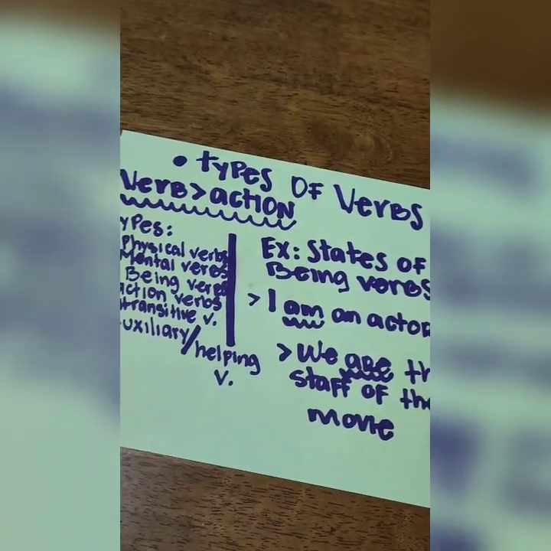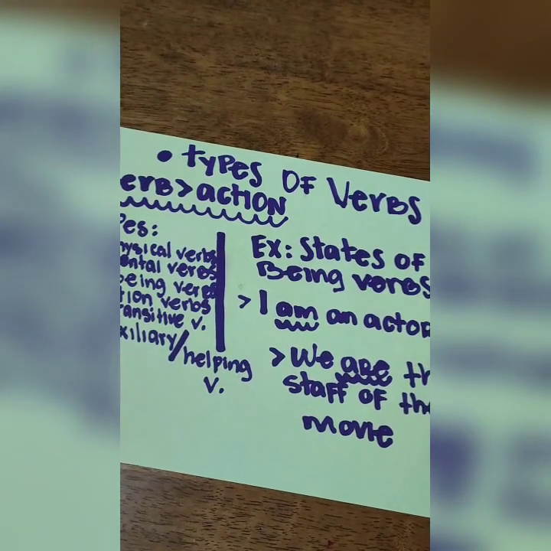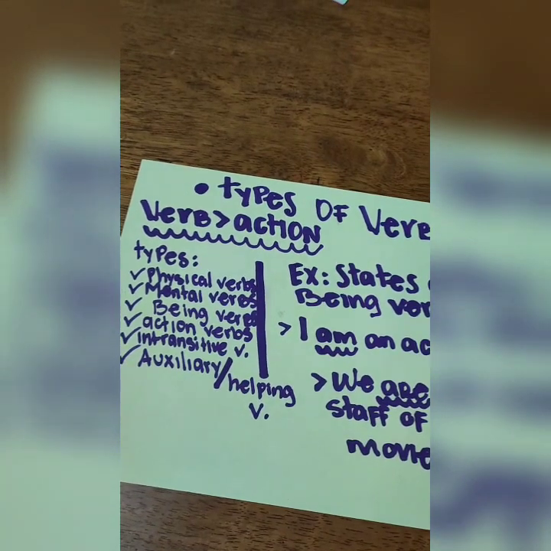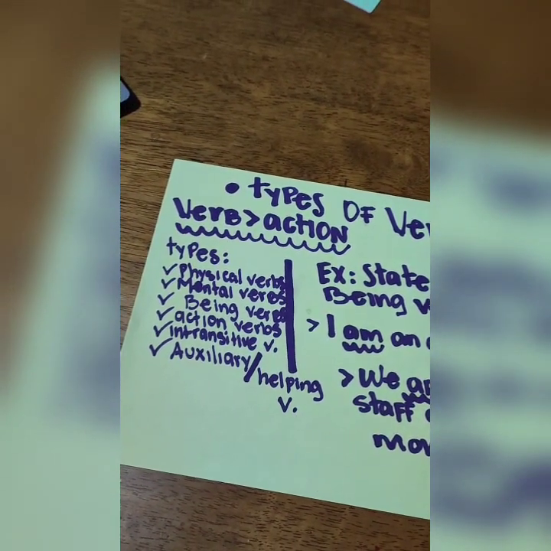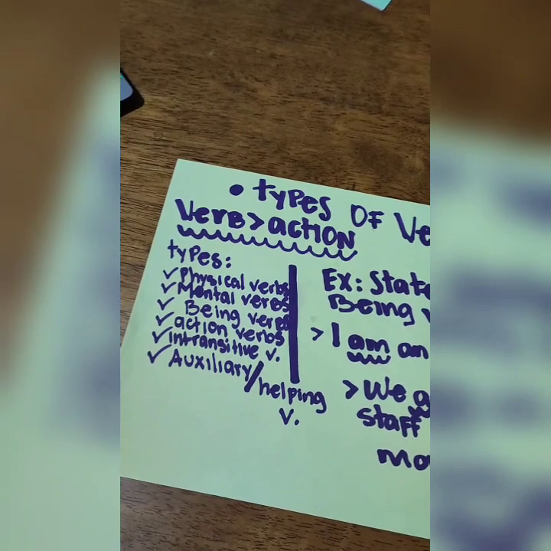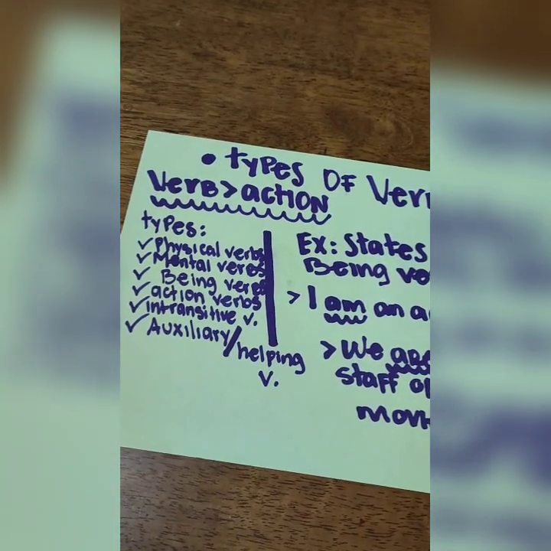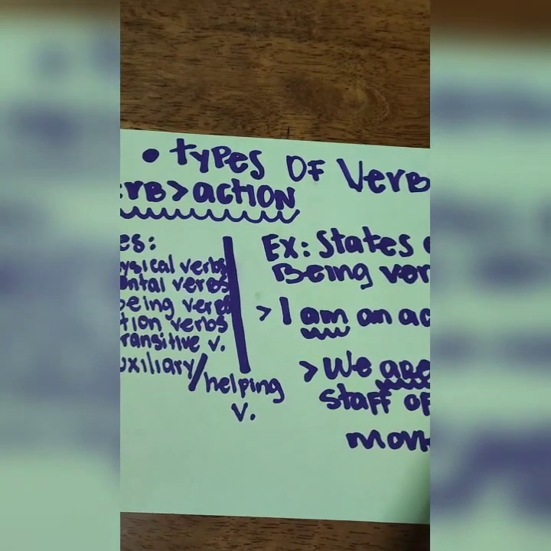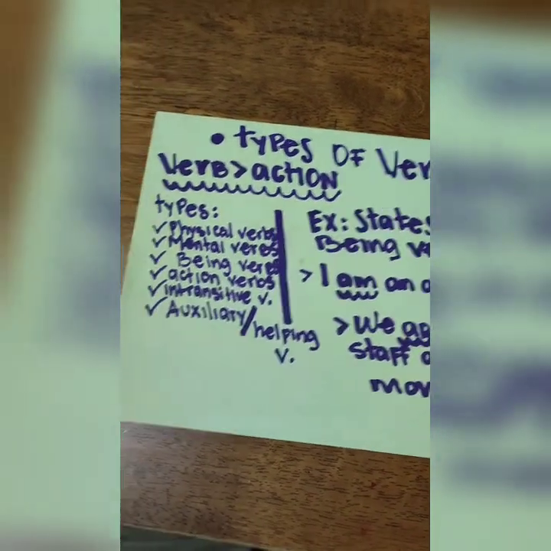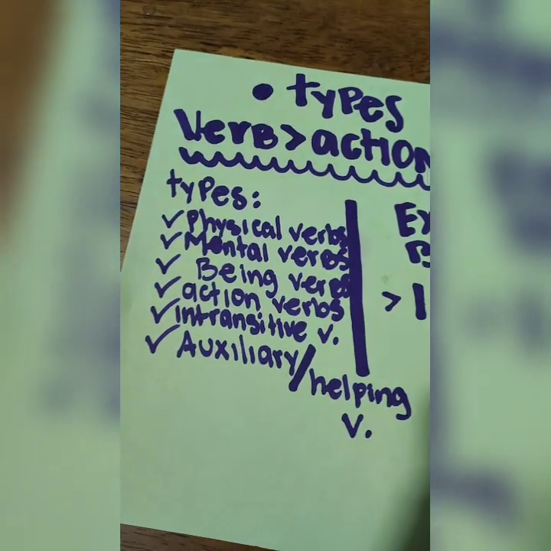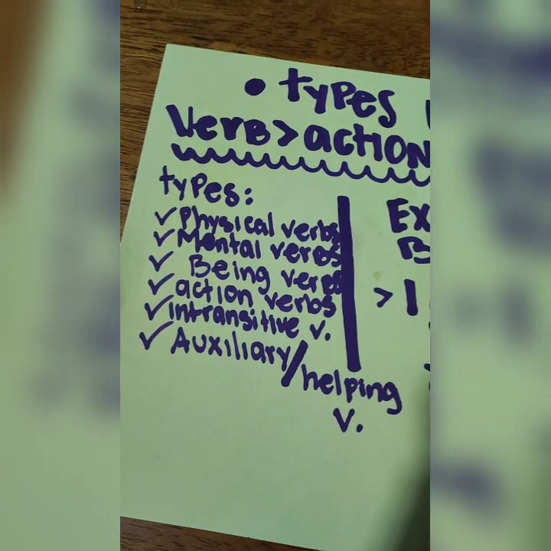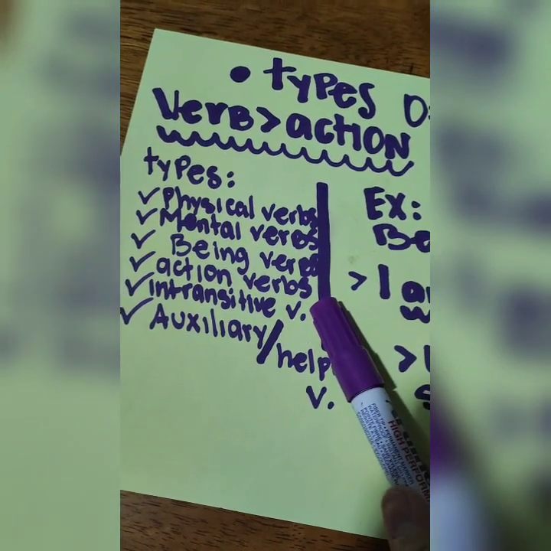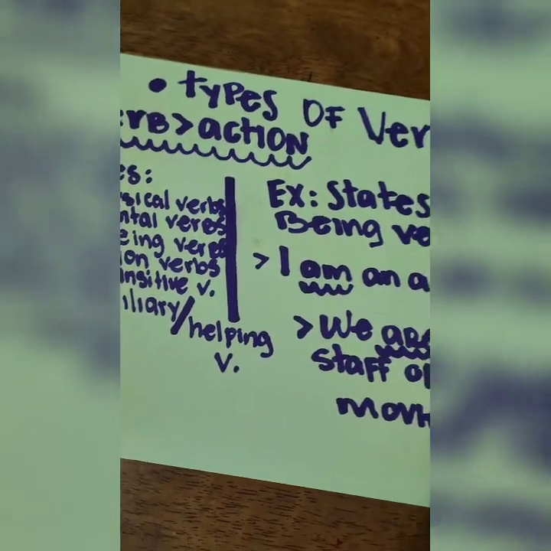Verbs are very important in grammar, and we use many different types of verbs when we talk about, for example, what things do or how things are, right? Because as you can see, they do so much for us. For example, we have physical verbs, mental verbs, being verbs, action verbs, intransitive, and also auxiliary verbs, right?